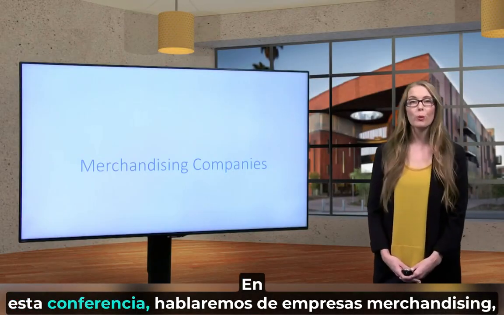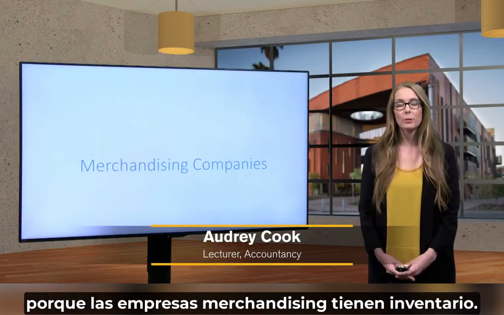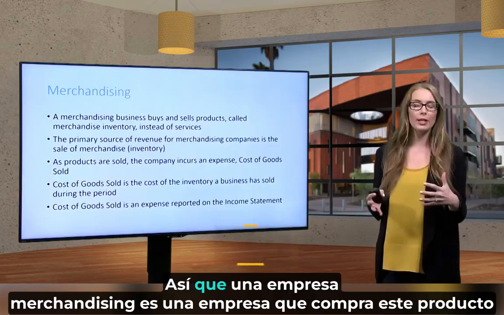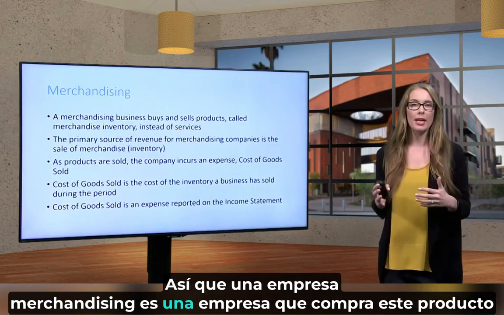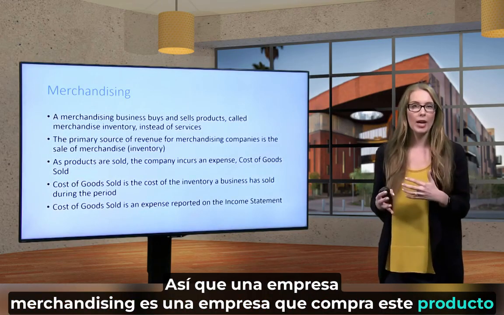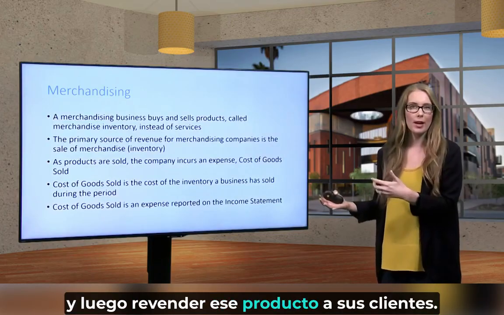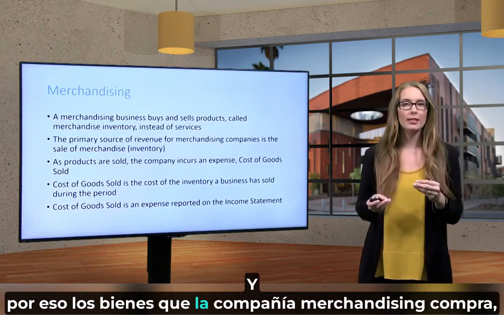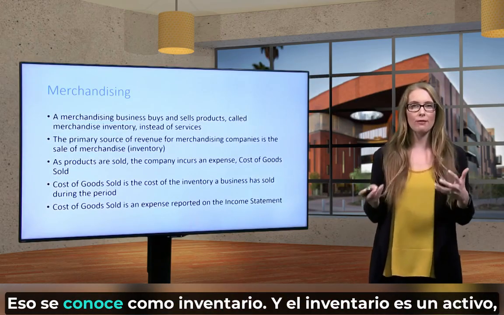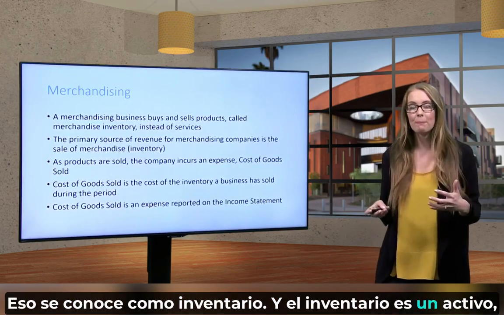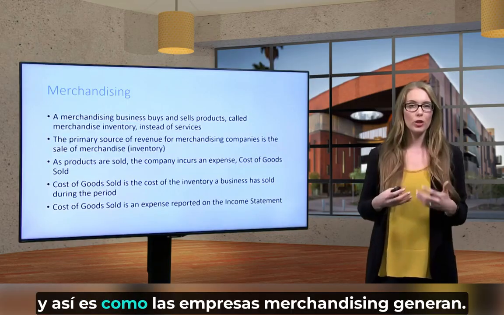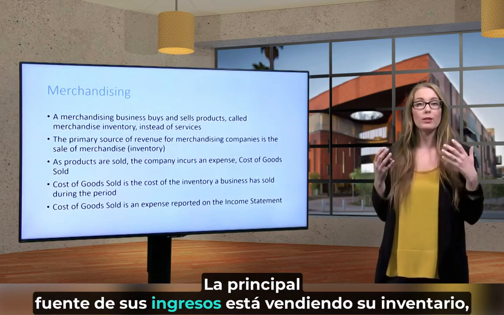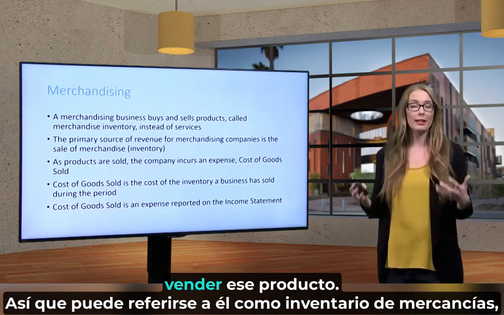In this lecture, we will be talking about merchandising companies because merchandising companies have inventory. A merchandising company is a company that buys a product and then resells that product to its customers. Those goods that the merchandising company buys are known as inventory, and inventory is an asset. That's how merchandising companies generate the main source of their revenue: selling their inventory, selling that product.